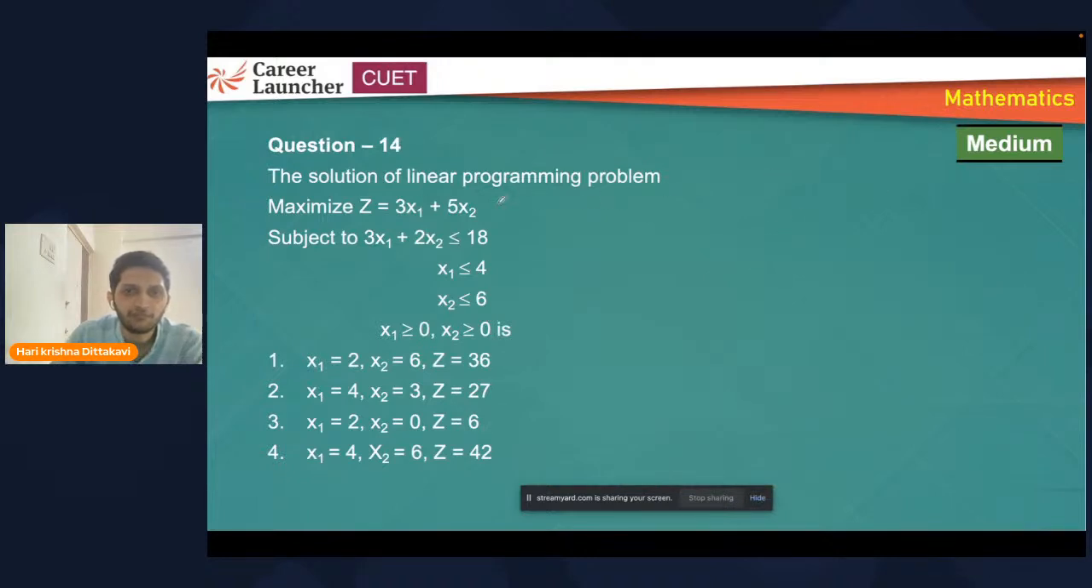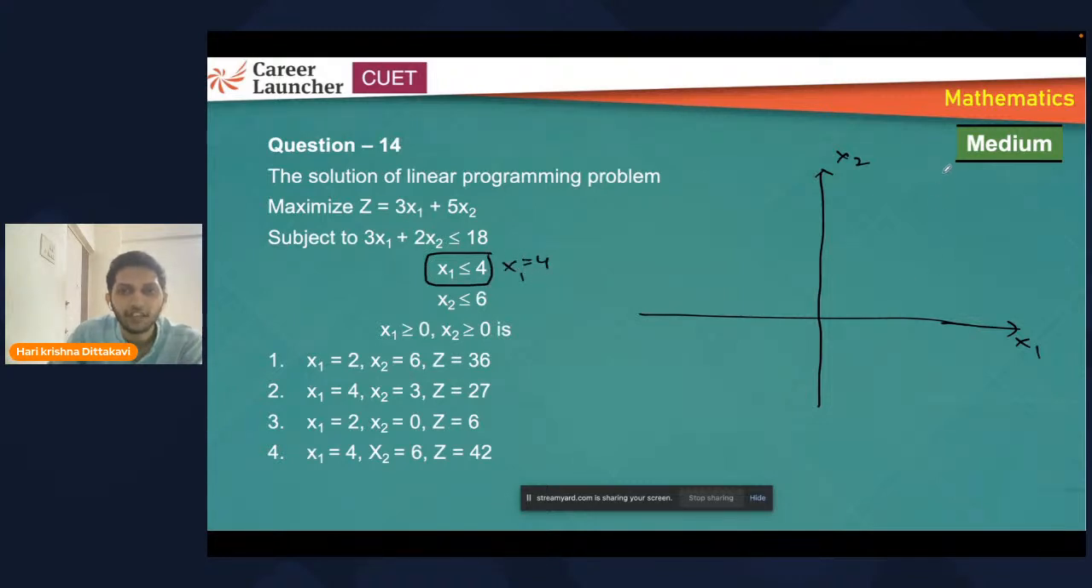Fine. You can treat x1 as the x-axis and x2 as the y-axis. Now, you can draw the lines. X1 is less than or equal to 4, right? First, you will draw the equation. X1 is equal to 4, which is a line parallel to the y-axis.